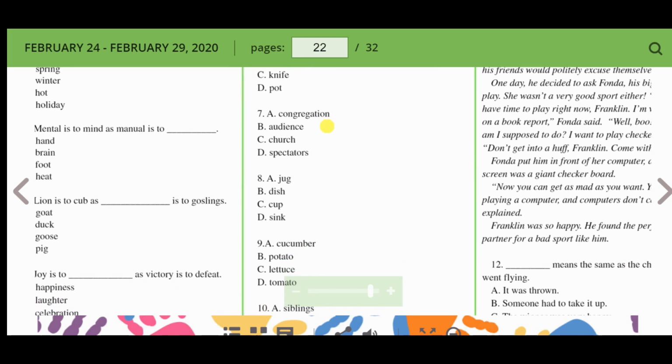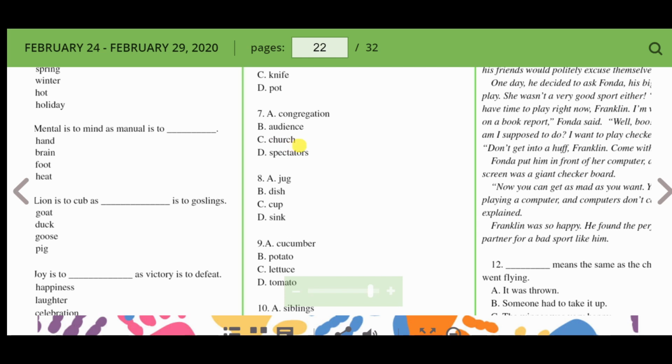Number 7, congregation, audience, church, spectators. Now, congregation is a group of people at church, and audience is a group of people watching something or listening to something. Spectators would be a group of people like at a football game.